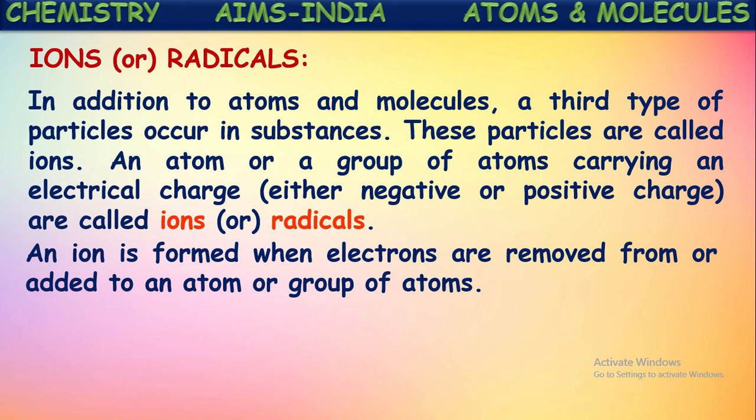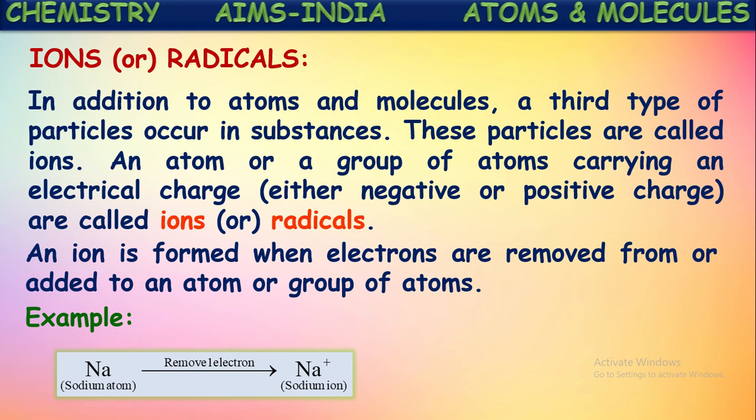Based on the number of electrons gained or lost, a charge will be created on those atoms or group of atoms. Thus ions are formed when atoms or groups of atoms either gain or lose electrons to become stable.